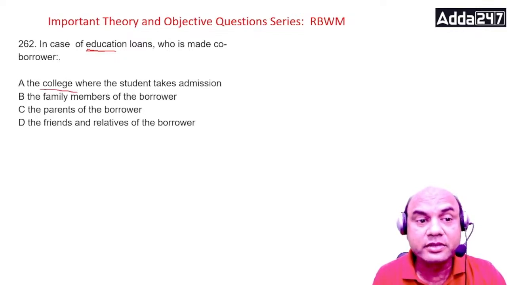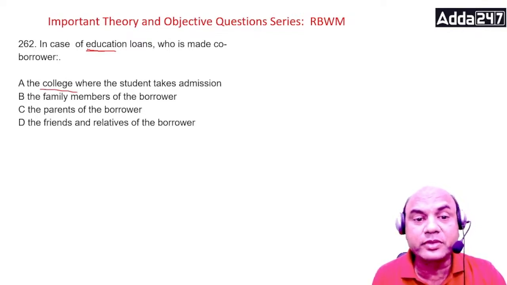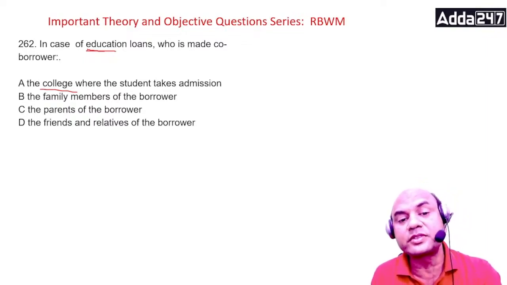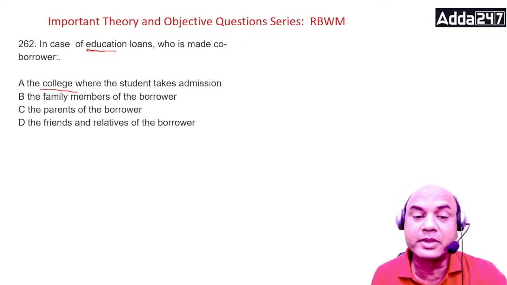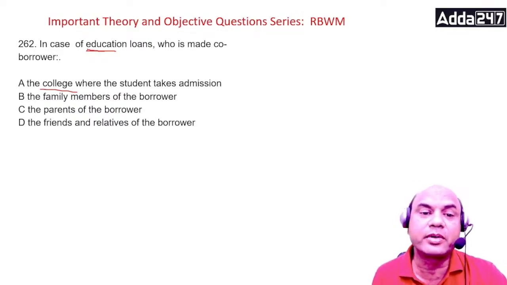The family members of the borrower. The parents of the borrower. The friends and relatives of the borrower. So now think. It depends on, now let me see who answers it first. So now what is the answer? Everyone think about it.